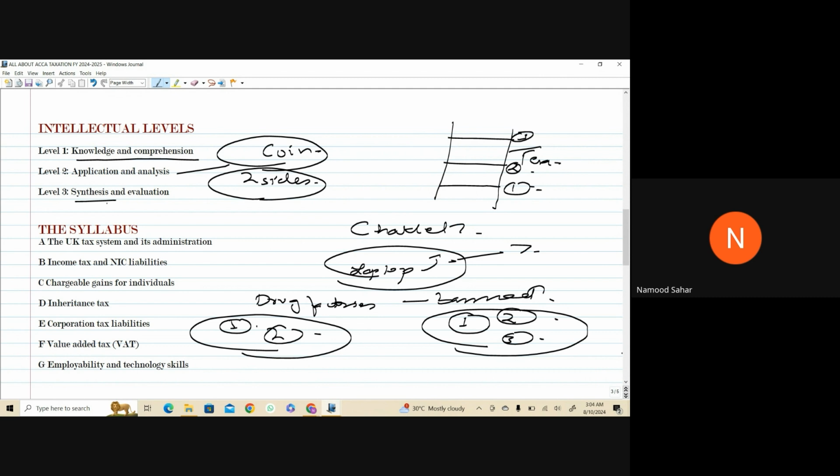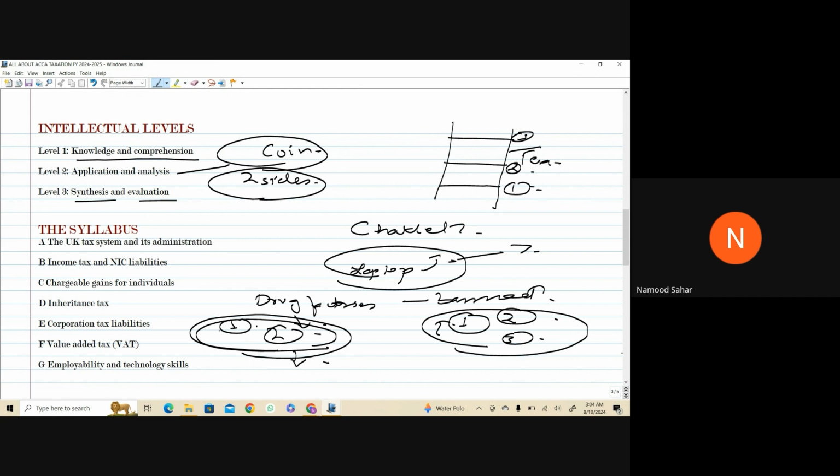Synthesis means combining all your points. Now evaluate. I combined all my five points, and when I'm weighing it all up, I can see that this side is lighter and the other side is heavier. No, it should not be banned. So your opinion can matter. Obviously, if we look at other aspects, not just quantity, if we talk about the harmful effects the drugs are going to bring to people, I can say that this should be banned, but with valid explanations. Then only will the examiner accept your answer as the correct one.